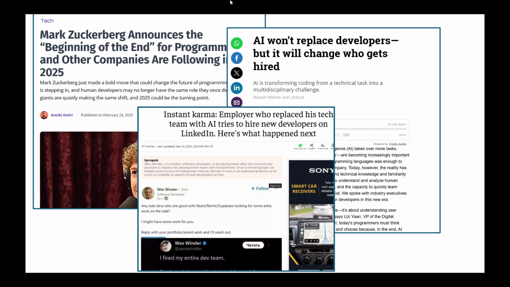Some companies have already started replacing, or at least claim that they are replacing their developers with AI tools, though we don't know exactly what the situation there is, what kind of engineers are being replaced with AI tools. Others claim, well, AI is a tool for the developers. The developers who will use it are the ones who will survive.